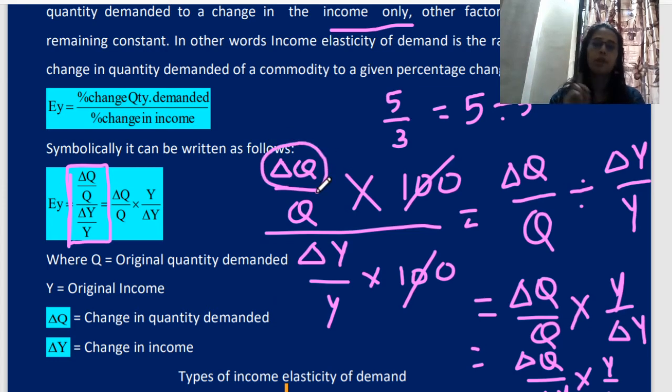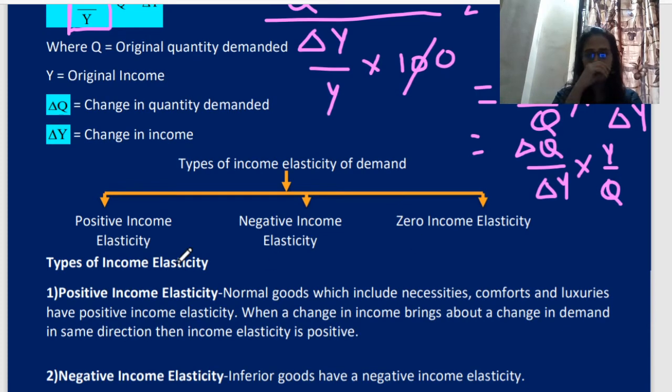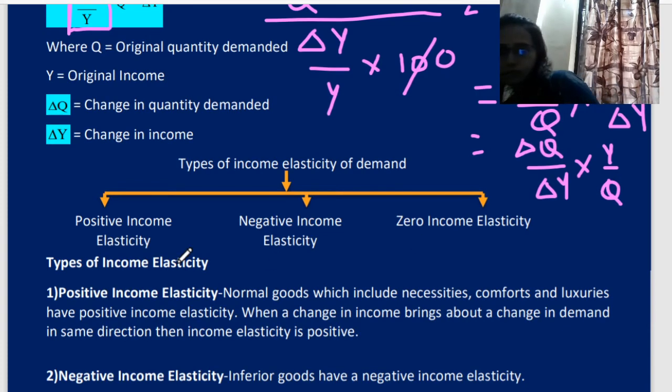This difference between old and new quantity upon original quantity divided by difference between income, old and new, whatever the difference, divided by original income. 100 will get cancelled, so it will look like divided, and when division will be converted into product, the places of these things will change. So accordingly finally we will get this formula. Okay, now we are done with the formula.